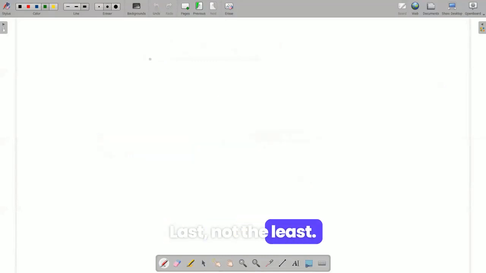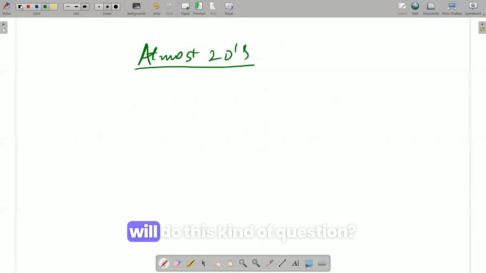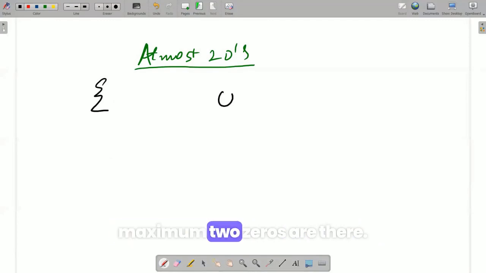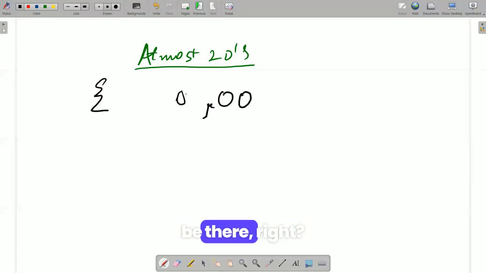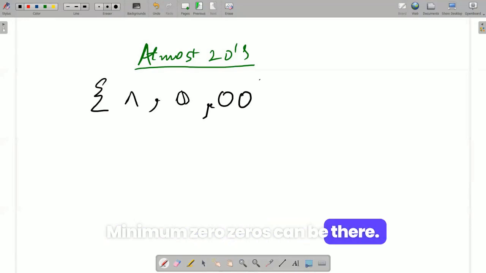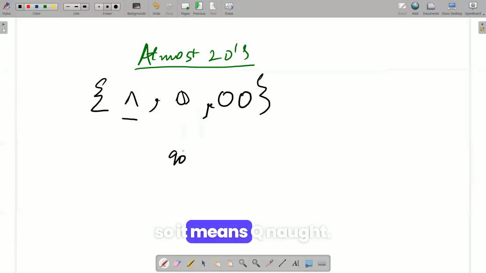Last but not the least, we have the question of at most two zeros. Guys, at most two zeros, how will we do this kind of question? Firstly, at most two zeros means a maximum of two zeros are there. Minimum one zero can be there, right? Minimum zero zeros can be there. So zero zeros I'm representing using null. So it means Q naught.